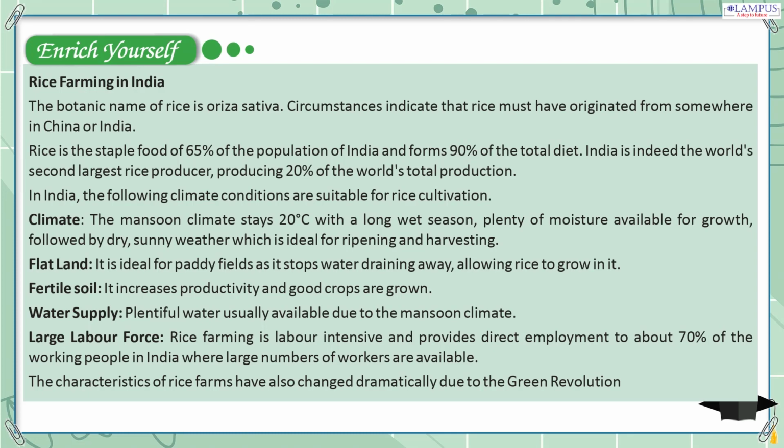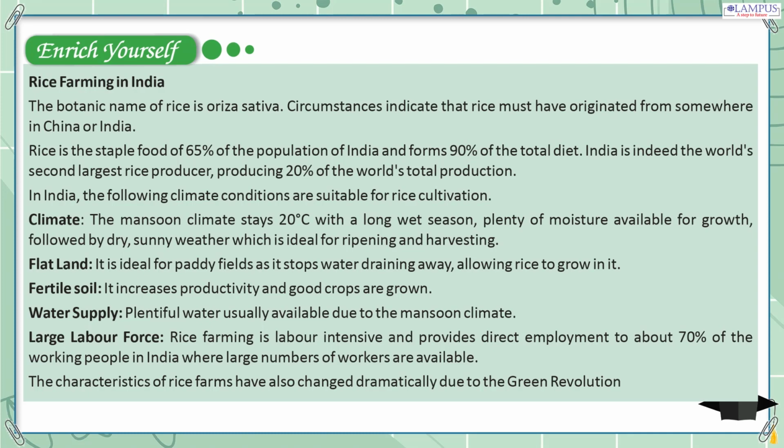Rice is the staple food of 65% of the population of India and forms 90% of the total diet. India is indeed the world's second largest rice producer, producing 20% of the world's total production. In India, the following climate conditions are suitable for rice cultivation. Climate. The monsoon climate stays 20 degrees Celsius with a long wet season, plenty of moisture available for growth, followed by dry, sunny weather which is ideal for ripening and harvesting.